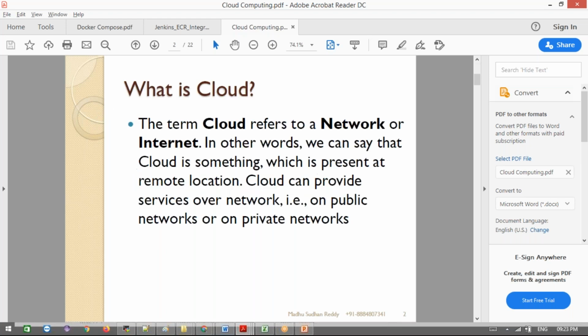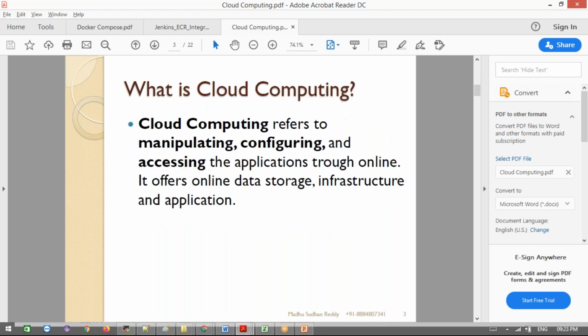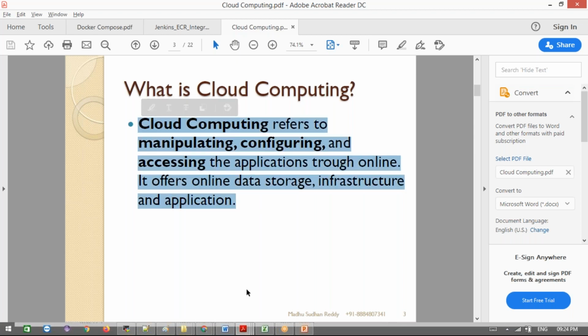Now let's see what cloud computing is. The term cloud refers to network or internet. In other words, cloud computing is something present in a remote location, which provides service over public and private networks. In a simple definition, cloud computing refers to manipulating, configuring, and accessing applications online. It offers online data storage, infrastructure, and applications. Don't think that cloud computing is in the sky. It is in some location.